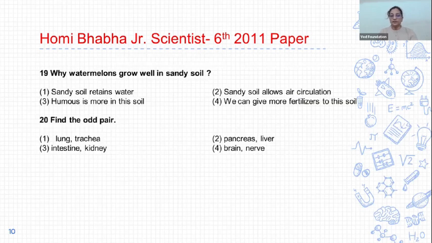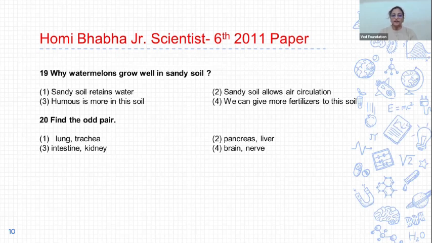19. Why do watermelons grow well in sandy soil? Options are: sandy soil retains water. Second, sandy soil allows air circulation. Third, humus is more in this soil. And fourth, we can give more fertilizer to this soil. So the correct answer is option 2. Sandy soil allows air circulation.